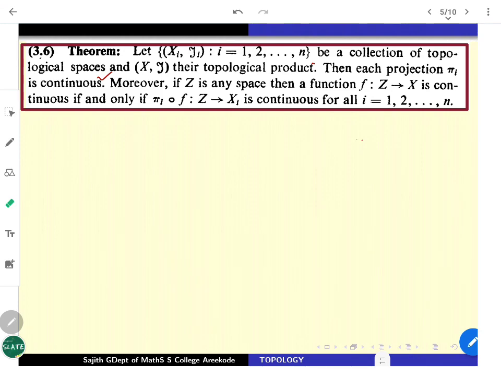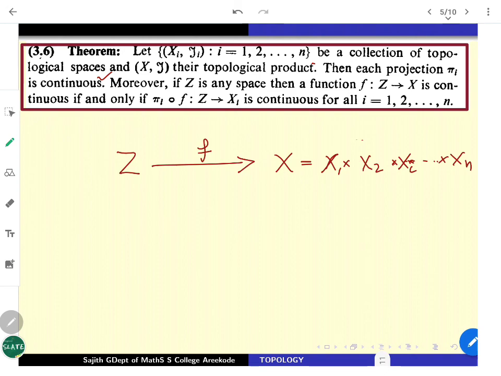See, projection maps are continuous, but suppose you have any topological space Z. Now, X is the product space, which is X_1 cross X_2 cross etc., with the ith coordinate, the ith component here. Now you take any function from a topological space Z to X, I may call it F. So each z will go to F of z. But what will F of z look like? It should be an n-tuple, right?